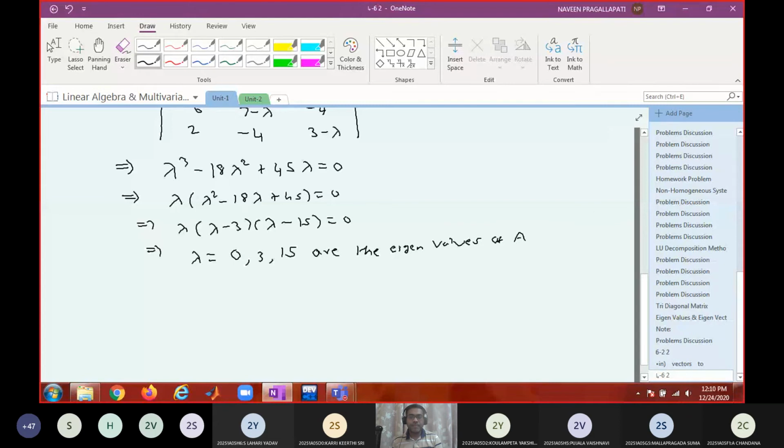So what is the first side heading? Eigenvectors corresponding to lambda.